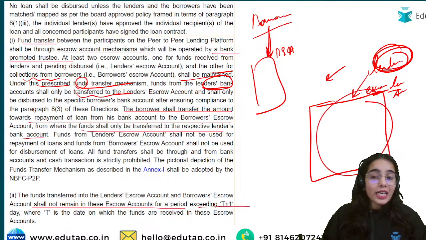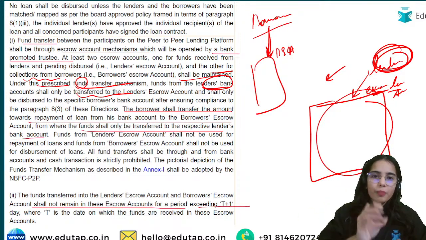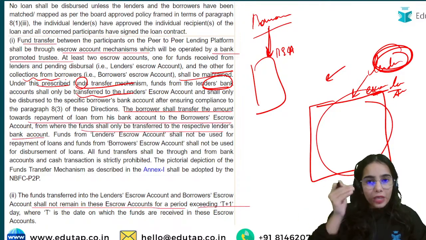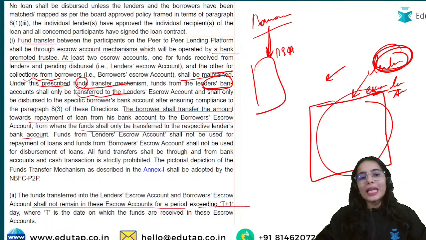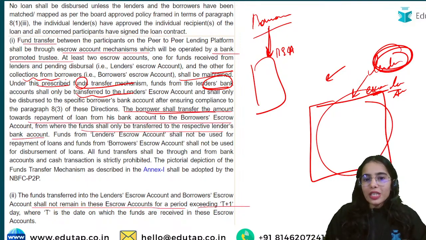It should not happen that directly from the lender the money is going to some other account, or to some borrower's account, no. From the lender account, the money should go to the lender escrow account only, and from the borrower account the money should go to the borrower escrow account only. The borrower shall transfer the amount towards the repayment of loan from his bank account to the borrower escrow account.